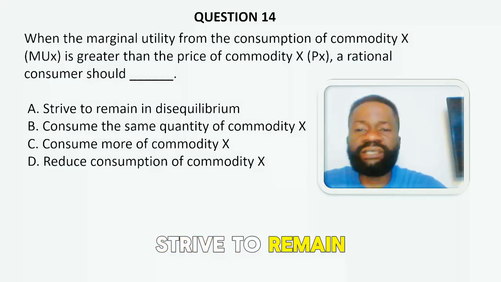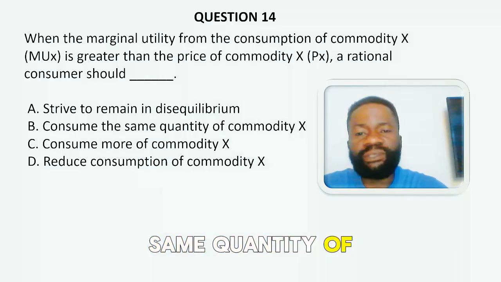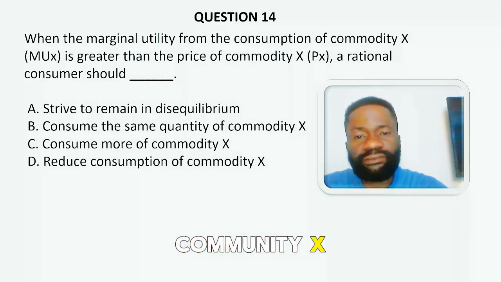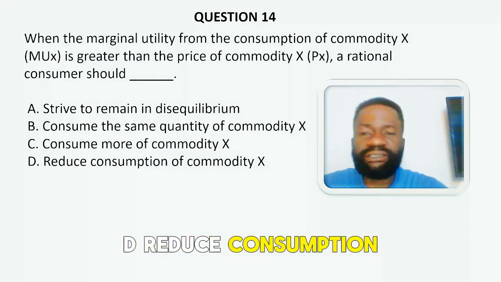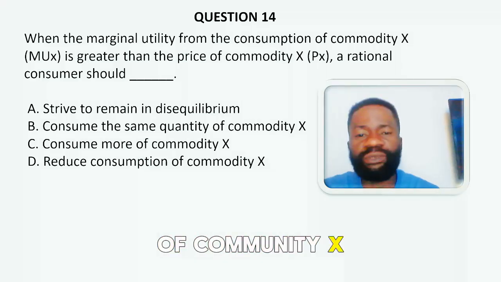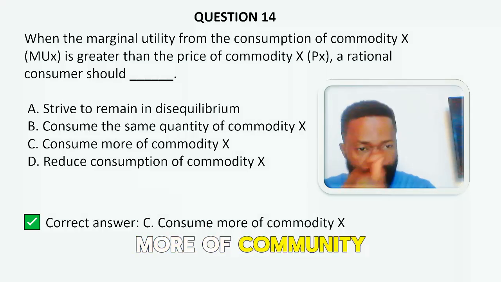A. Strive to remain in disequilibrium. B. Consume the same quantity of commodity X. C. Consume more of commodity X. D. Reduce consumption of commodity X. The correct answer is C. Consume more of commodity X.